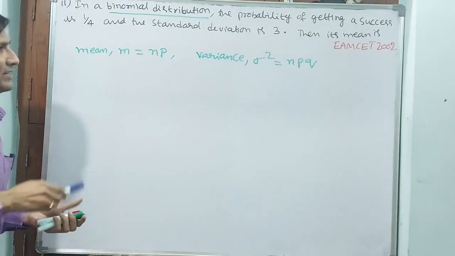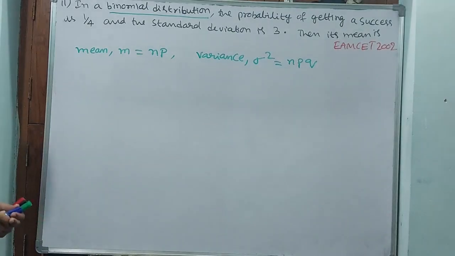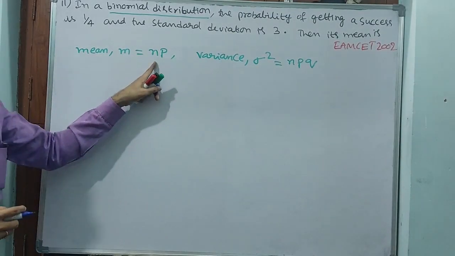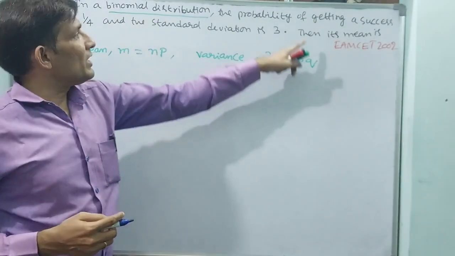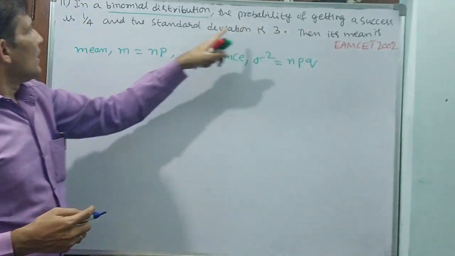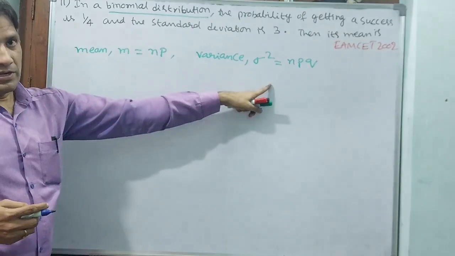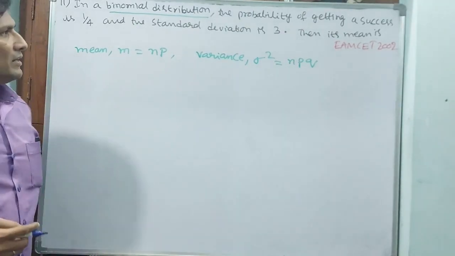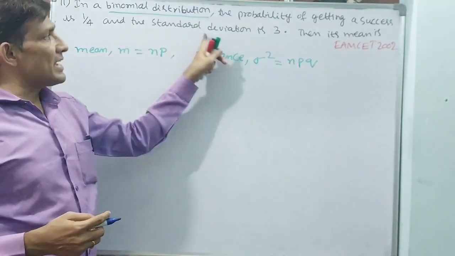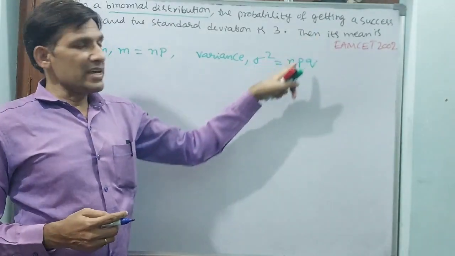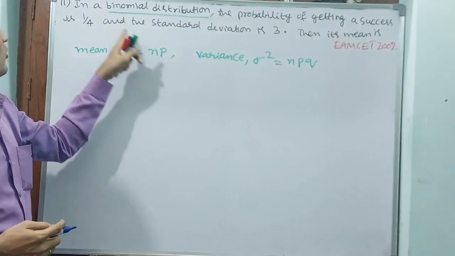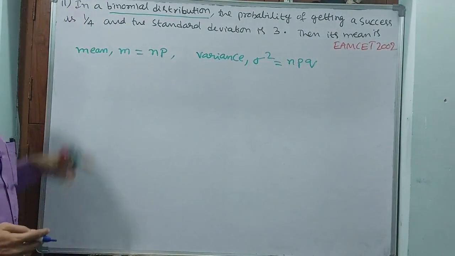First you take these 2. I am going to explain to you. Mean is equal to np, variance is equal to npq. Here they are asking mean and they have given standard deviation. Standard deviation, if you square, automatically variance will come. That we know very well. That is not a big thing. So variance they have given, and mean they are asking. But what else they have given? They have given probability also. What is probability?